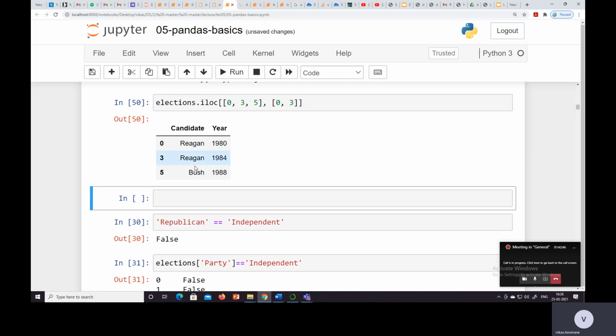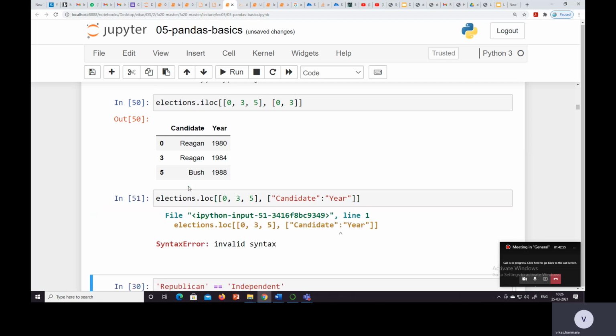The first one is our expected query. Invalid syntax.